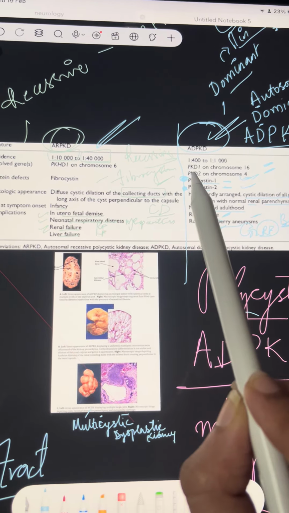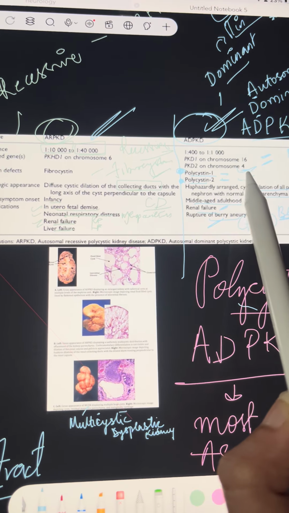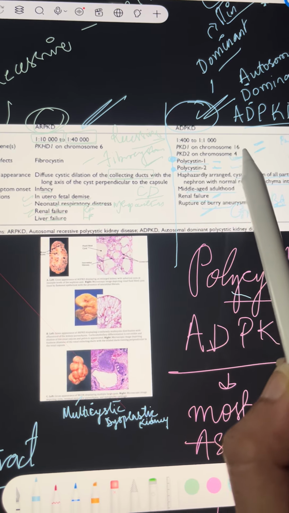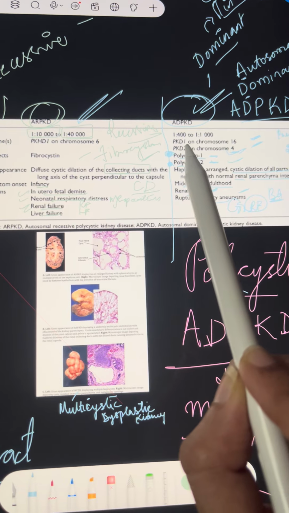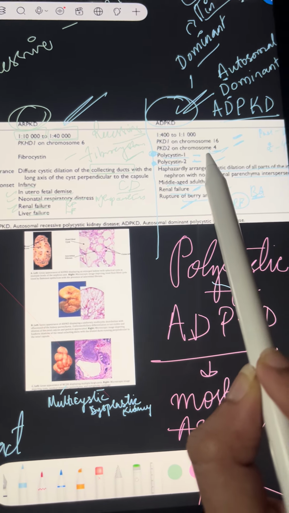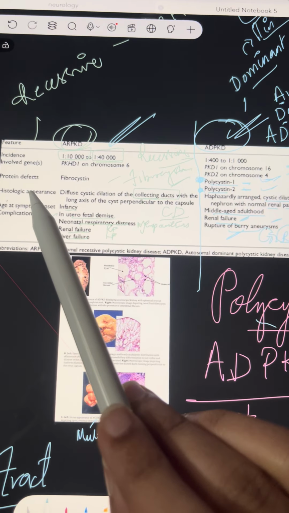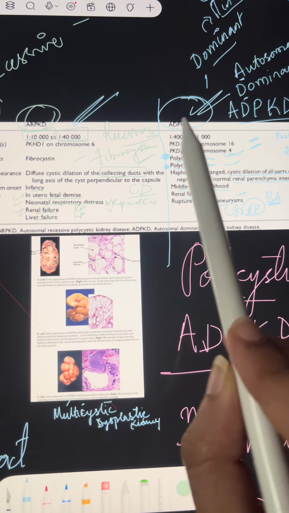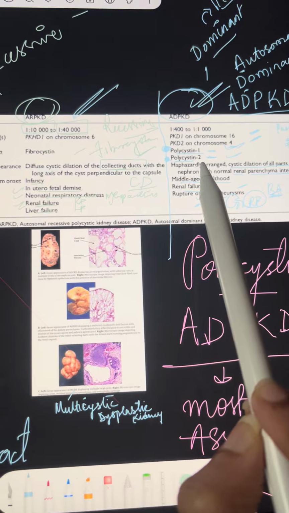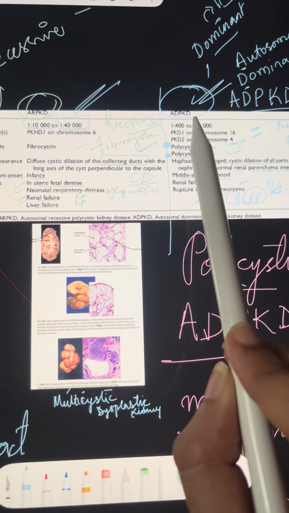Coming to the genes which are affected, PKD1 on chromosome 16 and PKD2 on chromosome 4. 16 and 4, okay. You can remember 1 and 16 like this: PKD1 has a 1, 16 has a 1. Okay, PKD2 chromosome 4, nothing but 2 times 2, 4. What are the protein defects seen in autosomal dominant polycystic kidney disease? Polycystin 1 and polycystin 2. These two proteins are defective in autosomal dominant polycystic kidney disease.